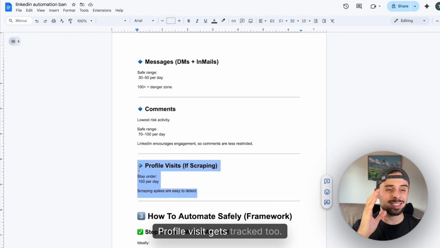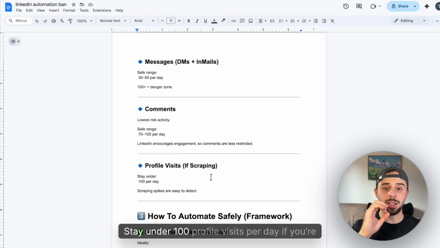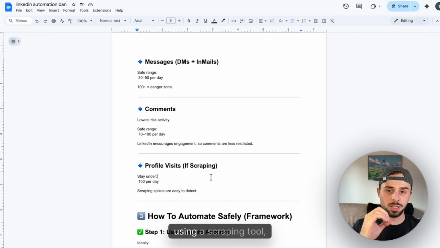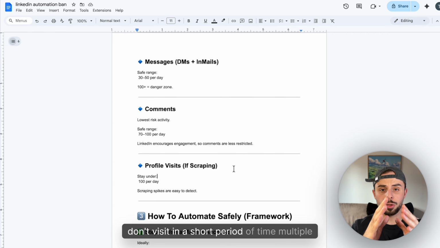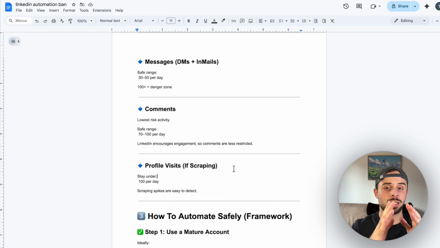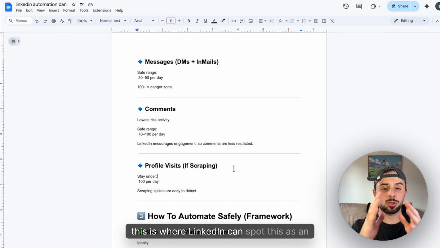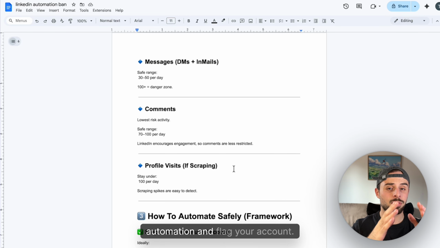Profile visits get tracked too. Stay under 100 profile visits per day if you're using a scraping tool. And particularly, don't visit multiple profiles in a short period of time, because this is where LinkedIn can spot it as automation and flag your account.